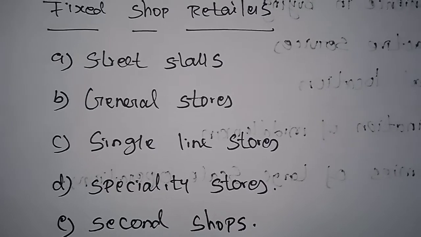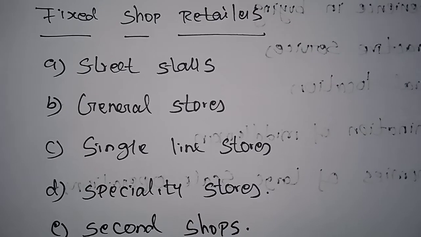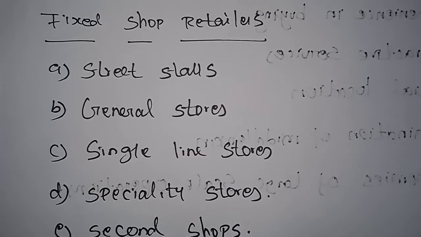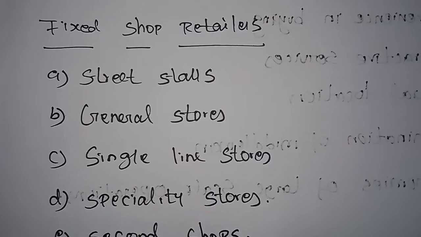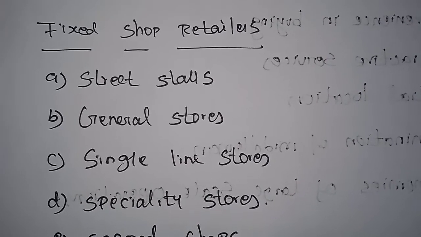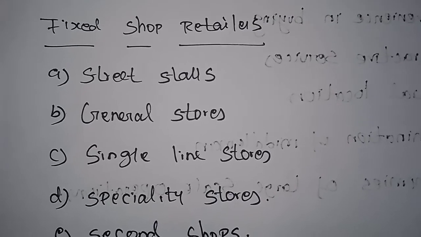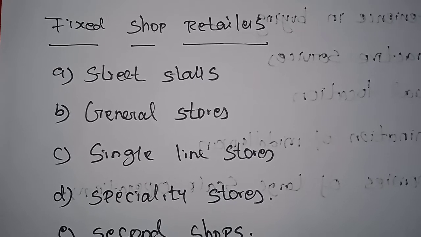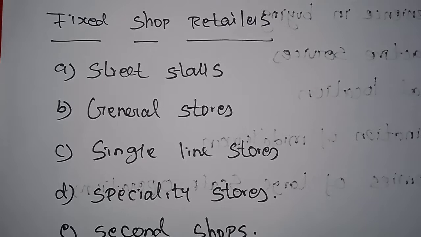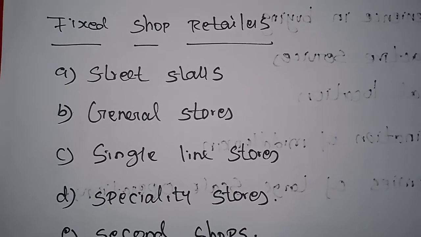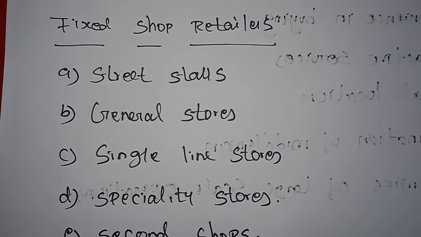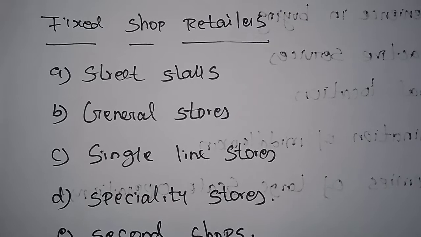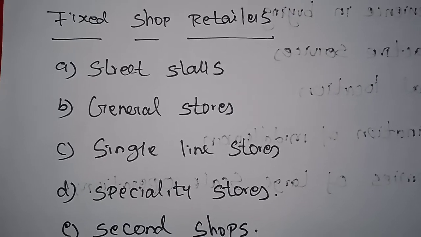Next is specialty stores. The specialty stores deal in a particular type of product under one product line. For example, sweet shops specialized in Tirunelveli halwa, Bengali sweets, etc. For example, the Saravana Bhavan Hotel and the sweets, especially Tirunelveli halwa, where only some products will be there. Some areas may have a specialty or familiarity for selling a particular line of commodities. In these stores, they will sell them as special commodities.